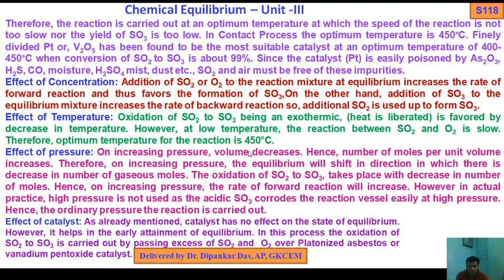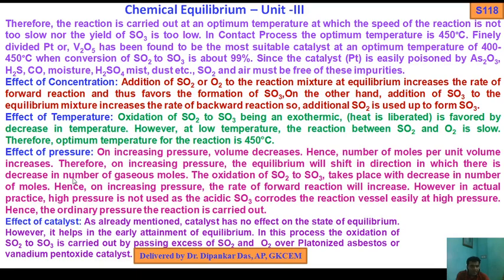On increasing pressure, volume decreases, hence the number of moles per unit volume increases. Therefore, on increasing pressure, the equilibrium will shift in the direction in which there is a decrease in the number of gaseous moles. The oxidation of SO2 to SO3 takes place with a decrease in the number of moles. Hence, on increasing pressure, the rate of forward reaction will increase.